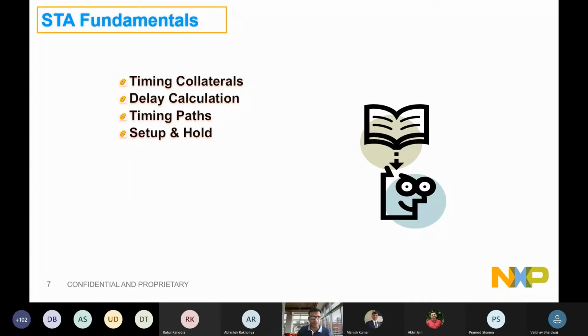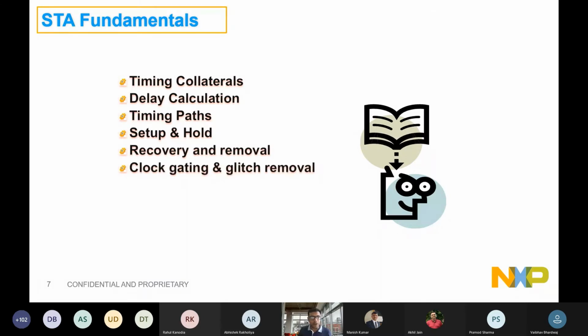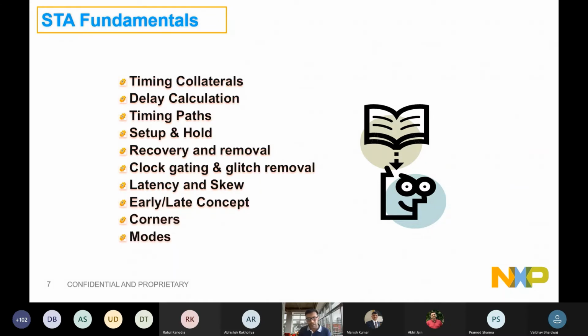And I'm assuming that by the end of this session we will be experts on these topics. What is recovery and removal. Then clock gating, how clock gating is responsible for saving power, and what is to be checked in STA for avoiding glitches. Then terms like latency, skew, early and late concepts. All these concepts we'll be talking about. What is a corner? I think we just discussed it in brief, and then what is a mode? We will be talking about all these things.